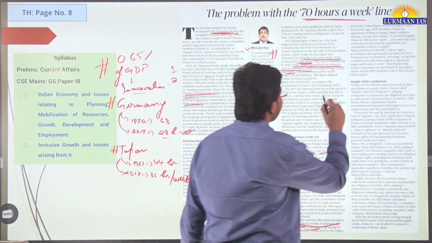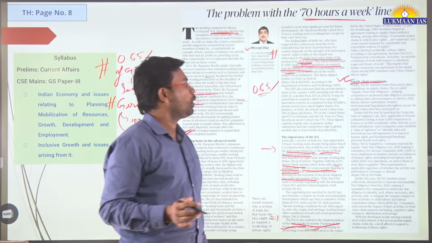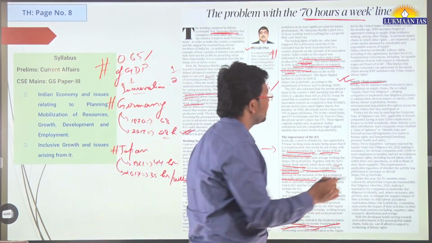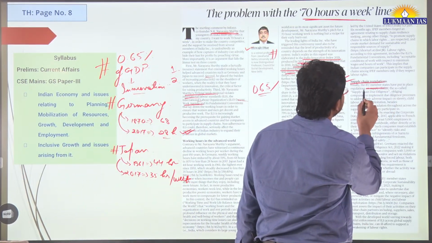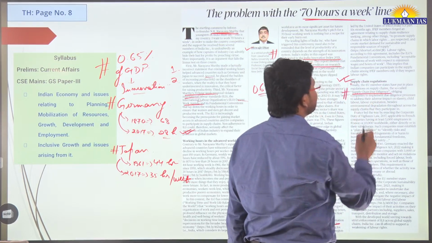For example, if we talk about supply chain regulation, the European member states have put in place regulations on supply chains, so-called supply chain due diligence.